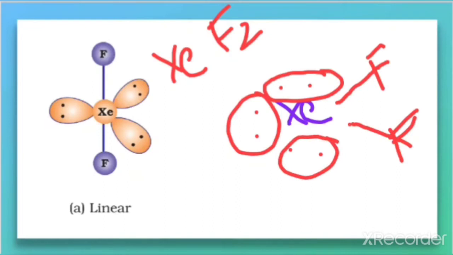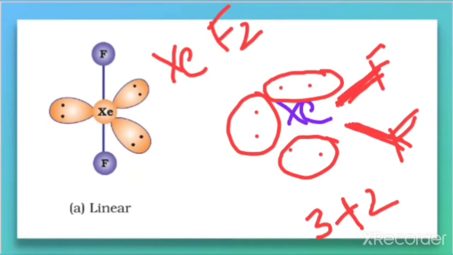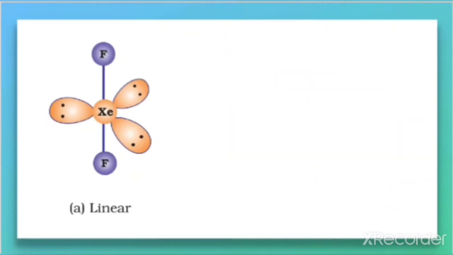So we can say there are 3 lone pairs and 2 bond pairs. How do we get 2 bond pairs? Because it forms 2 bonds here. So 2 bond pairs and 3 lone pairs. What will be the sum? That is 5. So 5 means the geometry is trigonal bipyramid.